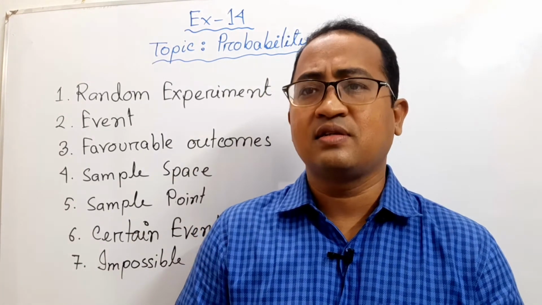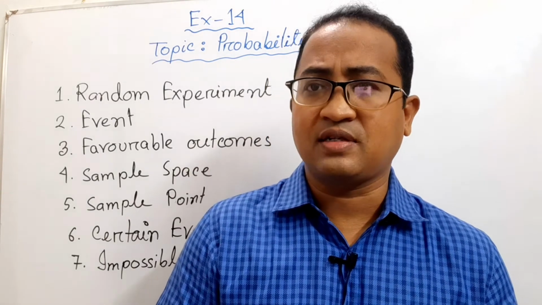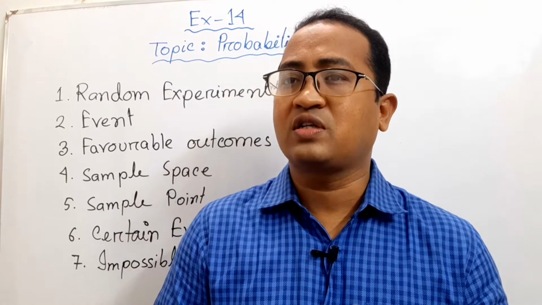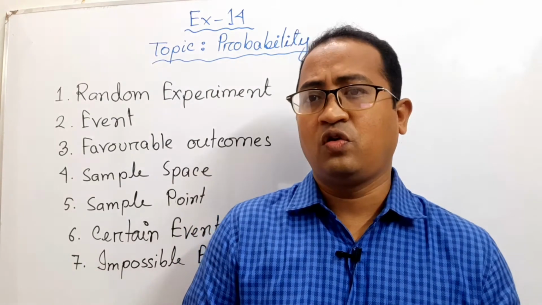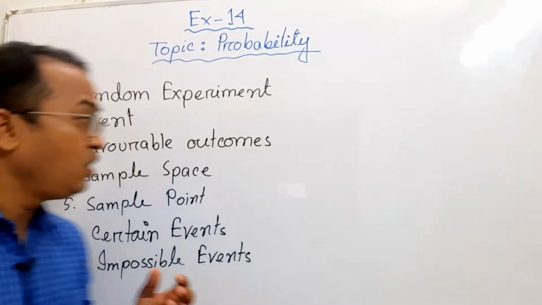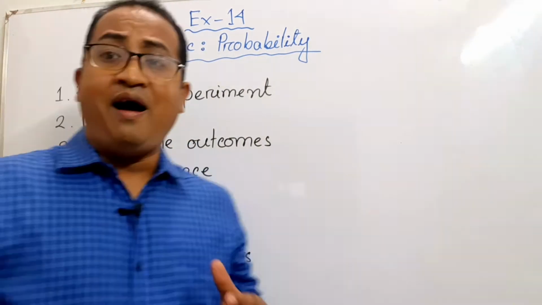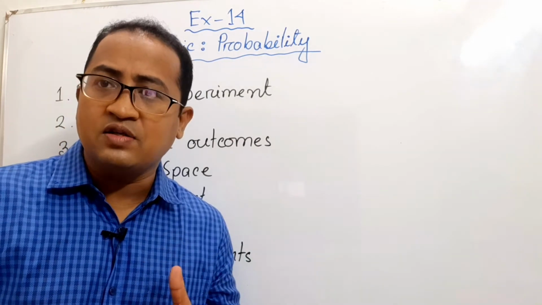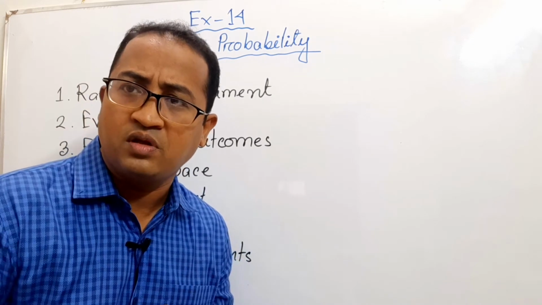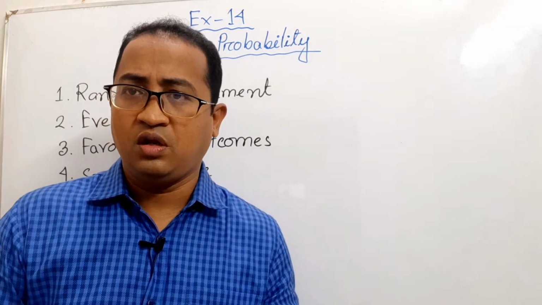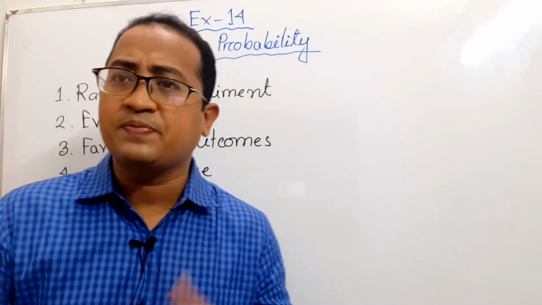To understand this chapter, you need to know some basic things. You know some definitions. At first, I will discuss those definitions to you. So, look at the board. At first, random experiment. What do you mean by random experiment? A random experiment is where you know all the possible outcomes but you don't know the exact outcome. That is a random experiment. What is a possible outcome?